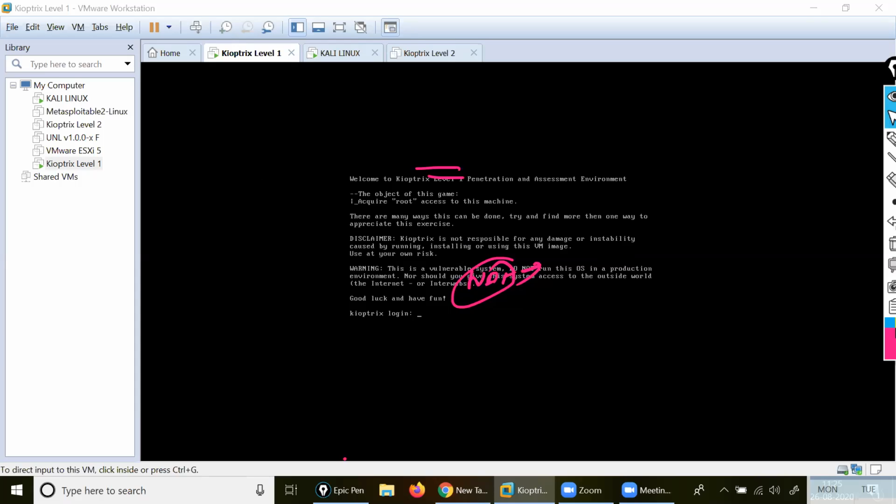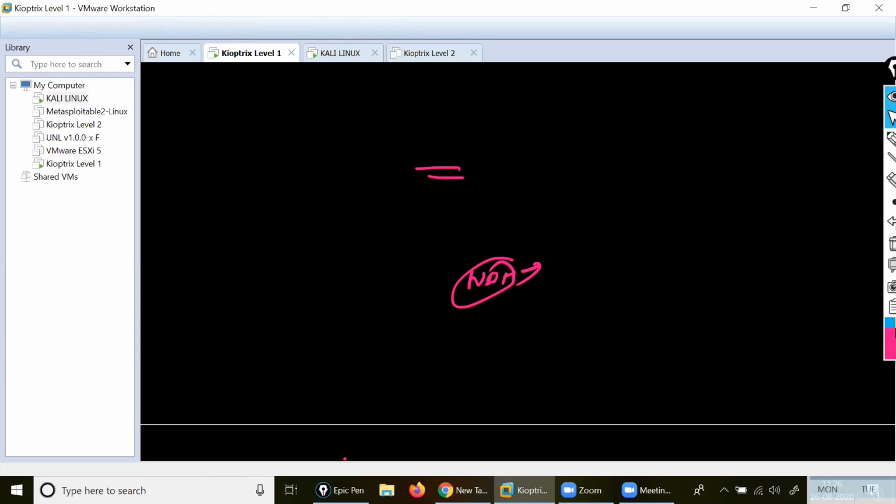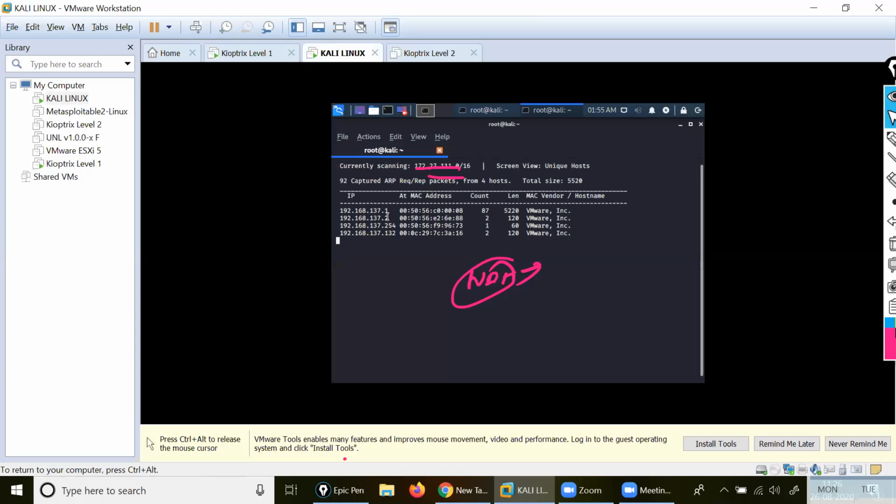Let's come on that on our Kali and see. Only you got that .132 shown. When I start my VMnet1, it replicates the other network, that is from the 192.168.137 network. You got when I started VMnet1? Are you getting the points here? So the Ethernet one is going to connect with all this, and this all belongs to my NAT.